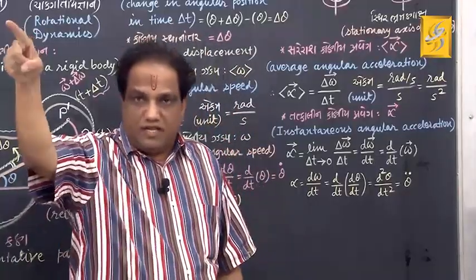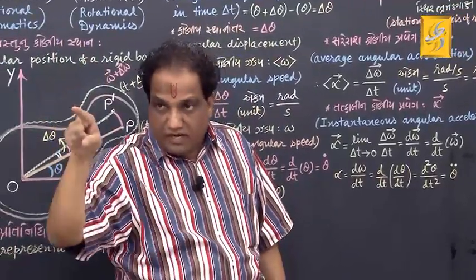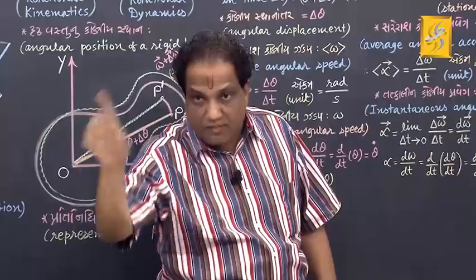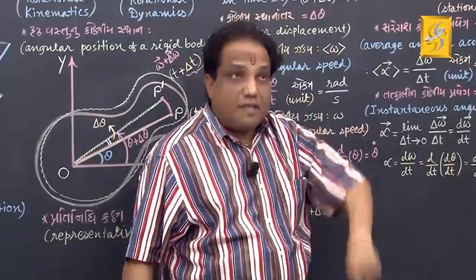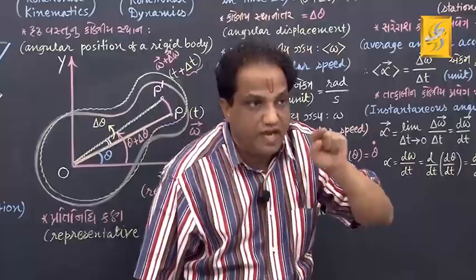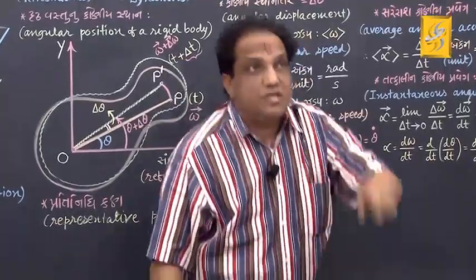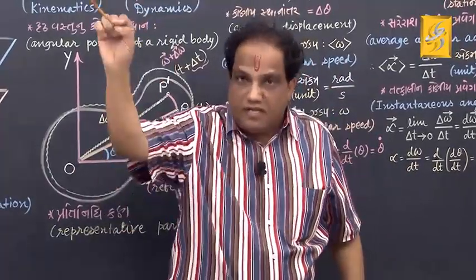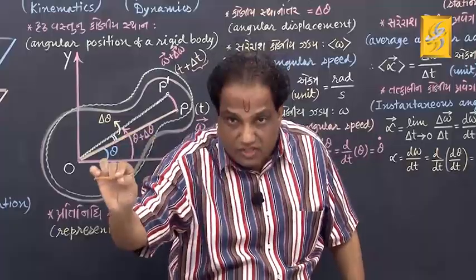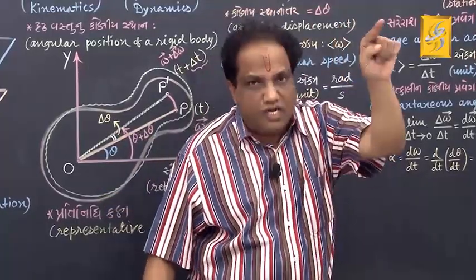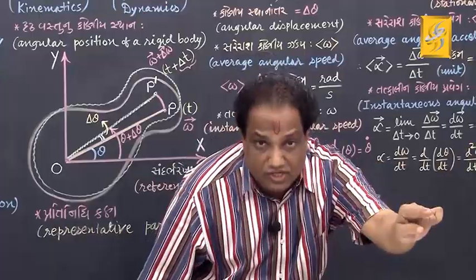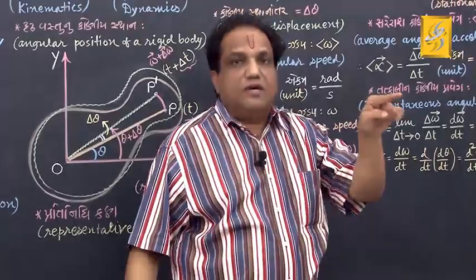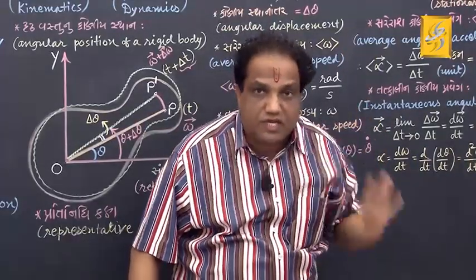Remember: linear displacement, linear velocity, linear acceleration. Which were the units? Meter, meter per second, meter per second square. Similarly here, angular displacement, angular velocity, angular acceleration. The units are radian, radian per second, radian per second square.